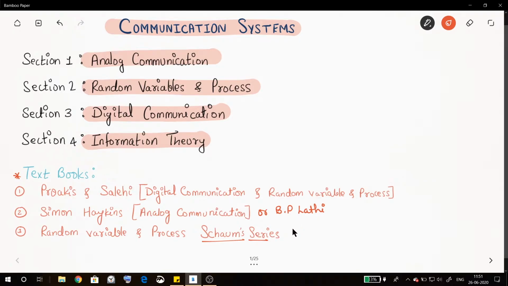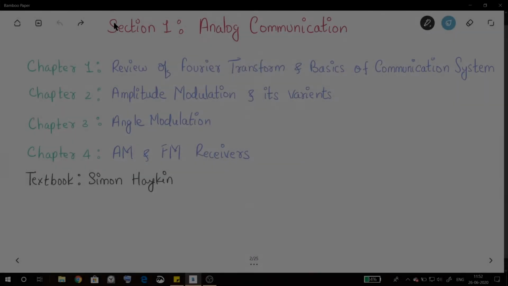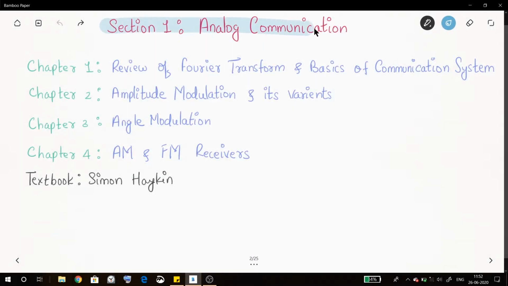So once we have done and understood this subject, any kind of exam like GATE or any kind of PSU exams which has communication systems in their syllabus is going to be very easy. Now let us start with analog communication.